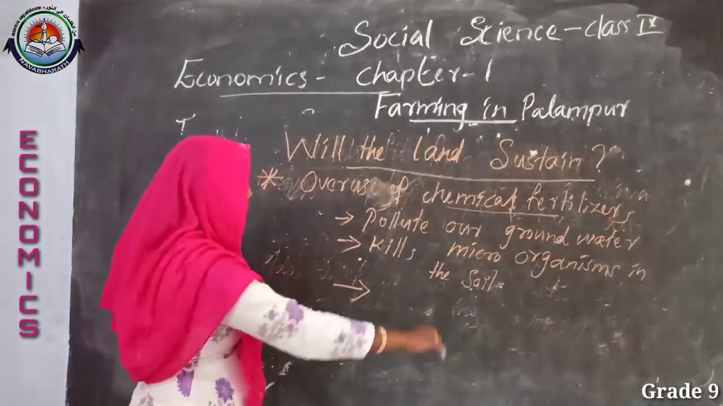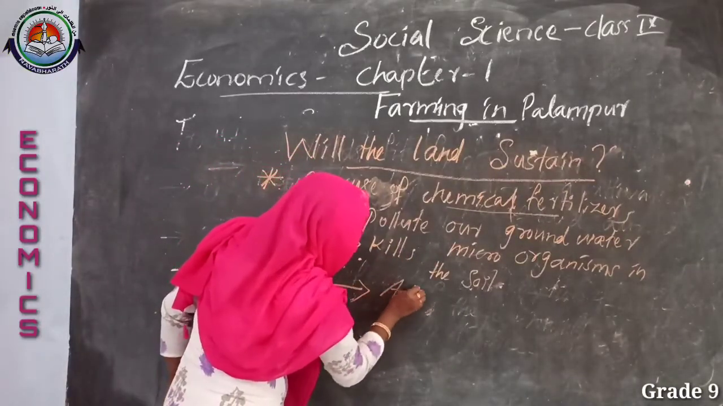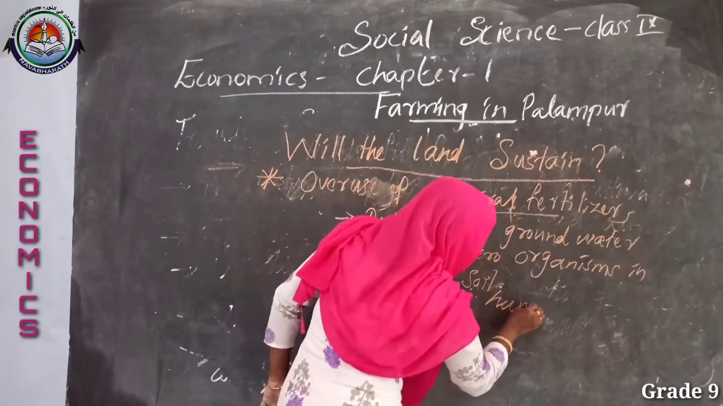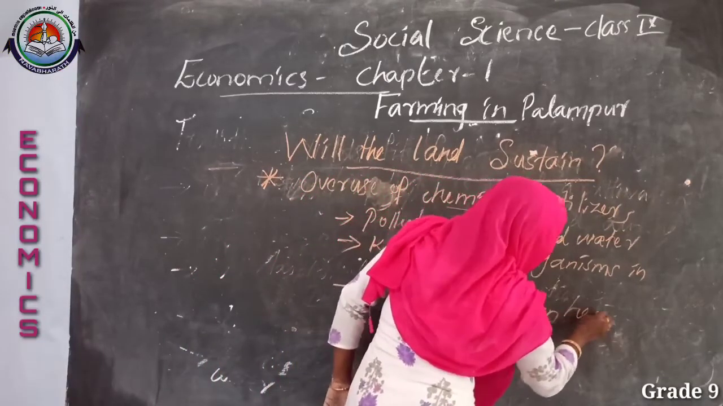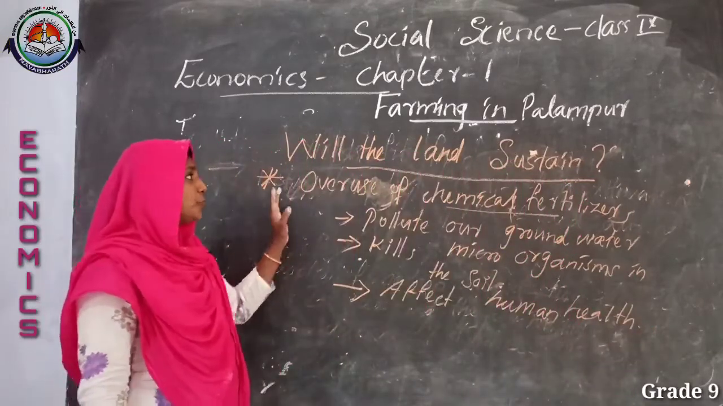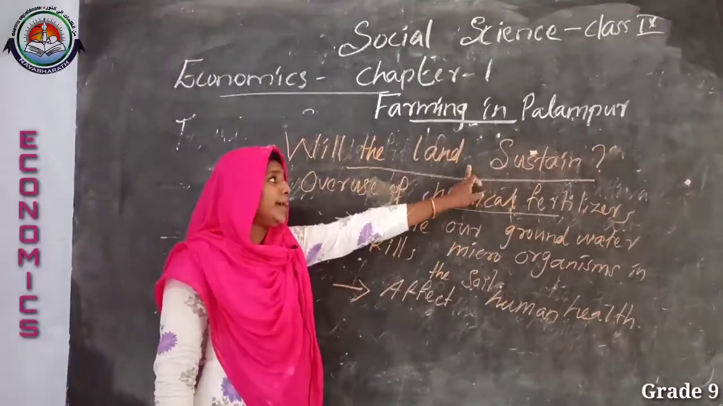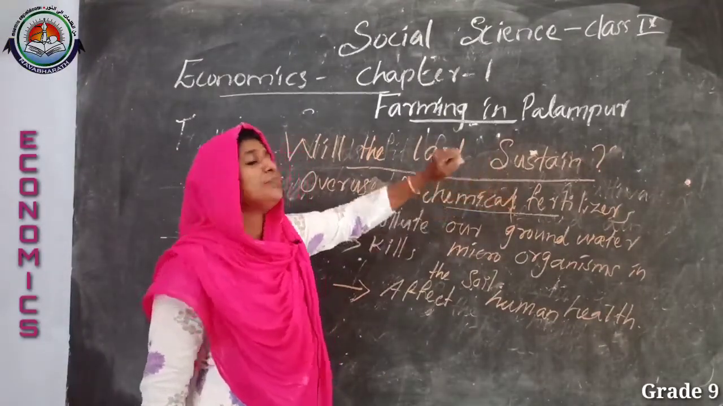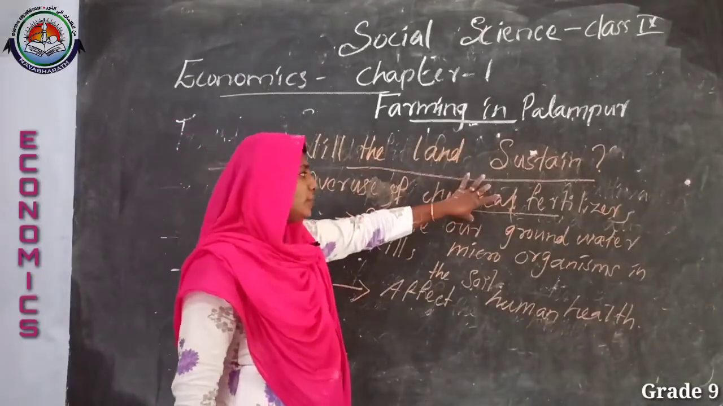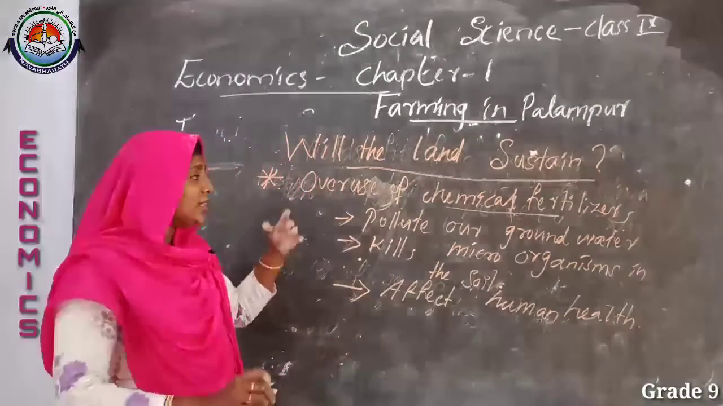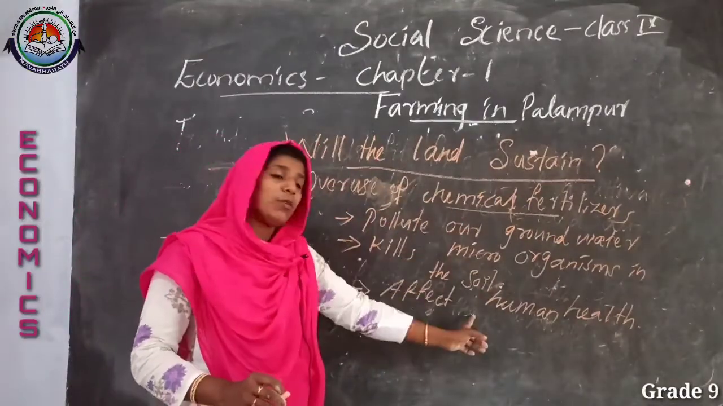It affects human health. These are the factors that prevent the land from its proper sustainability. Did you understand? The overuse of chemical fertilizer is the first and the most important factor, and by this the following problems occur.